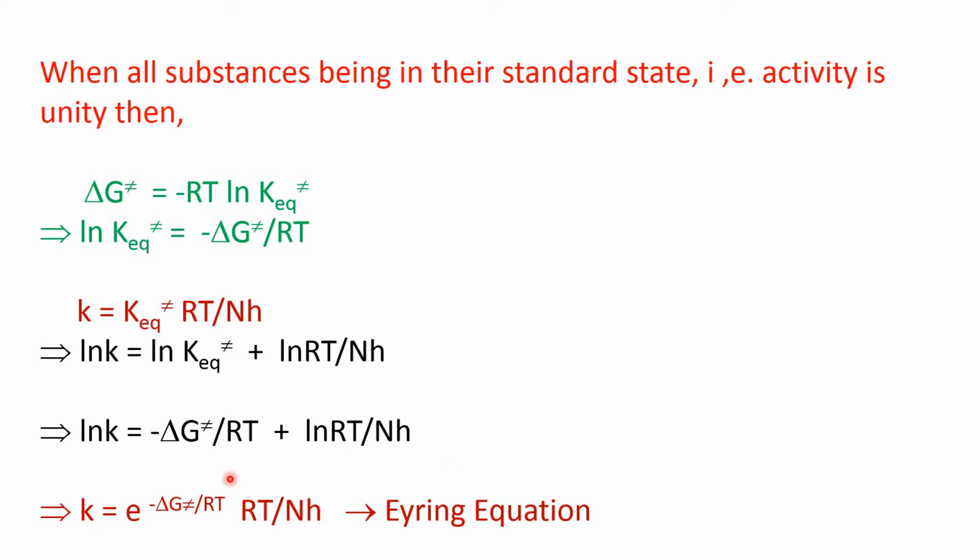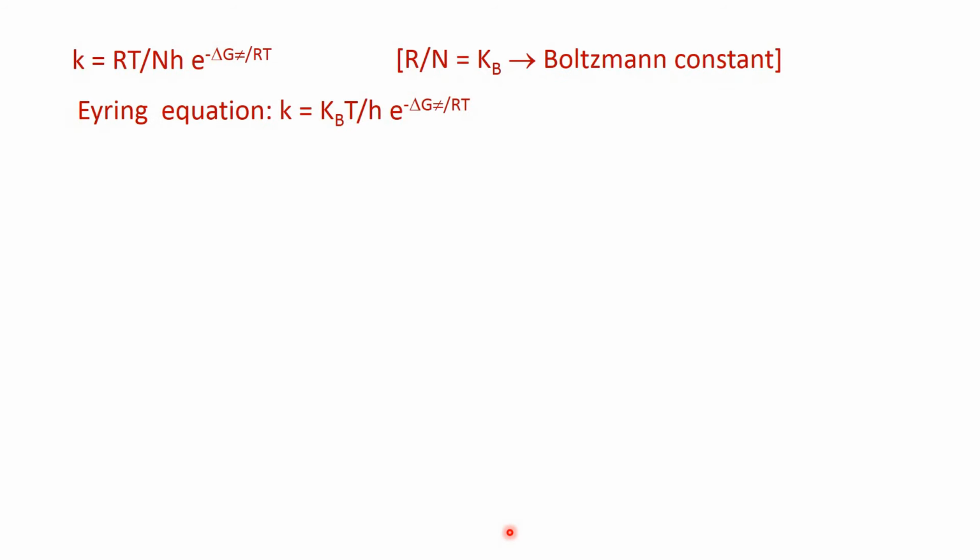So from this equation we can write k is equal to e to the power minus delta G activation by RT, into RT by Nh, and this is the Eyring equation. So we have seen this Eyring equation, k is equal to RT by Nh e to the power minus delta G activation by RT. Okay.